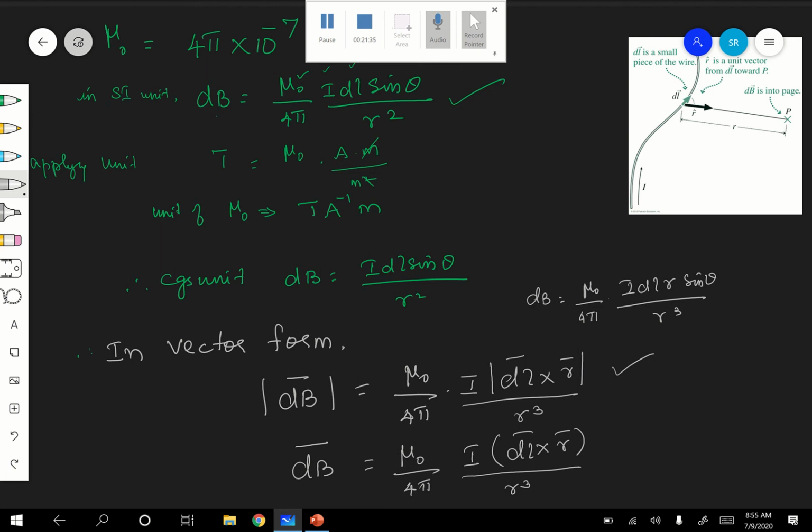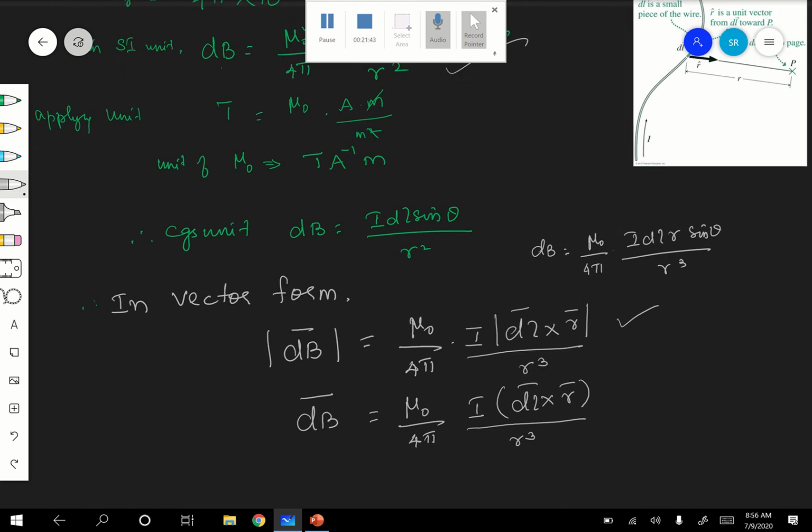Only the magnitude is mu naught by 4 pi I dl sin theta by r square. But if I want to represent it in vector notation, this is how I have to write it. Hope you are following, children. So this is the vector form of the Biot-Savart law.